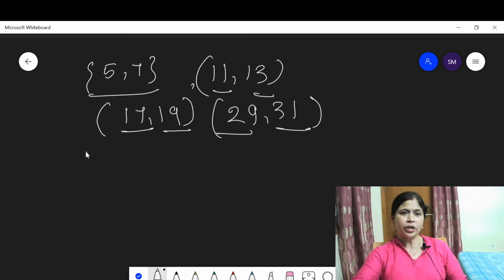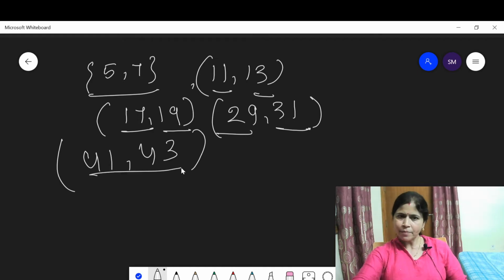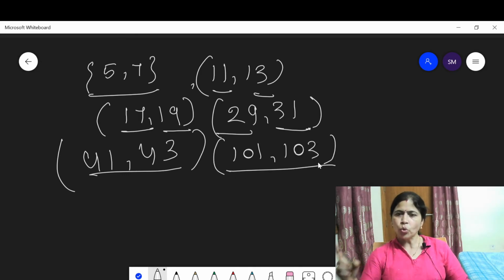Then next, 41 and 43 are twin primes because they both are prime numbers. Now you have a better idea about twin primes. If I ask you to find twin primes, then 101 and 103 are twin primes. Twin primes are prime numbers whose difference is 2, meaning 2 consecutive prime numbers, 101 and 103. Their difference is 2 and they are called twin primes.